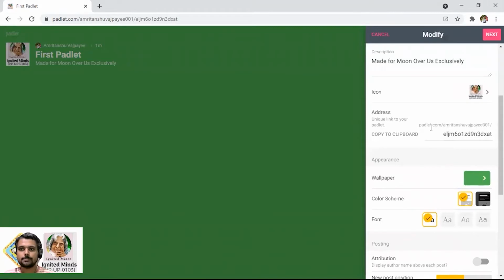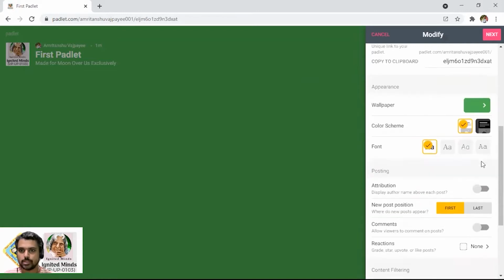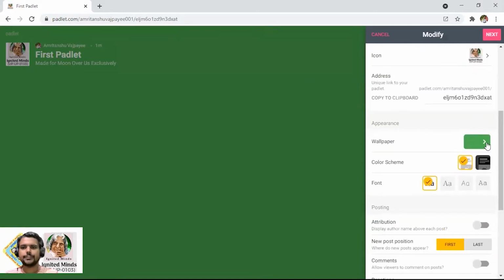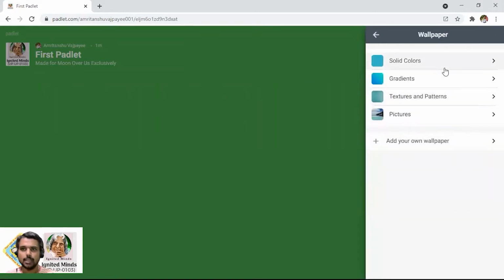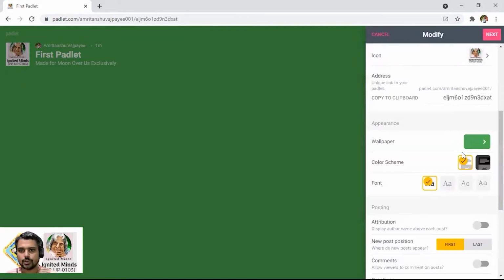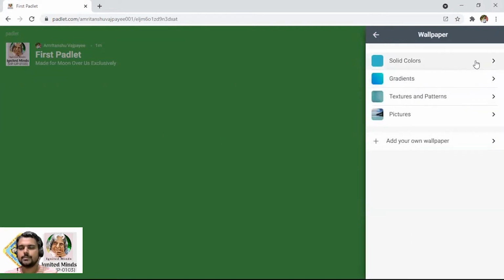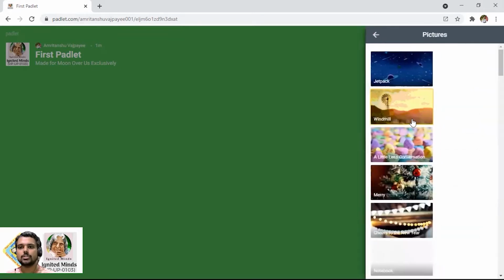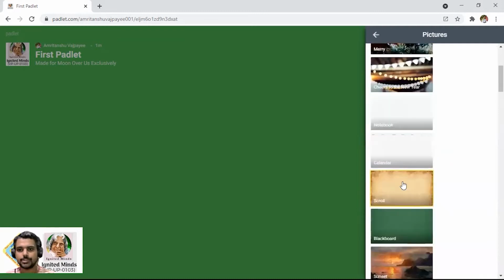Now below it provides a unique address link which can be copied, and this is the link which we have to share with the other people whom we want to collaborate with. Of course, different customizations are possible. You can choose different sorts of wallpaper or colors, whether it's a solid color, a gradient, a texture, or a pattern, or if you want, a picture. So now let me just go for a picture.